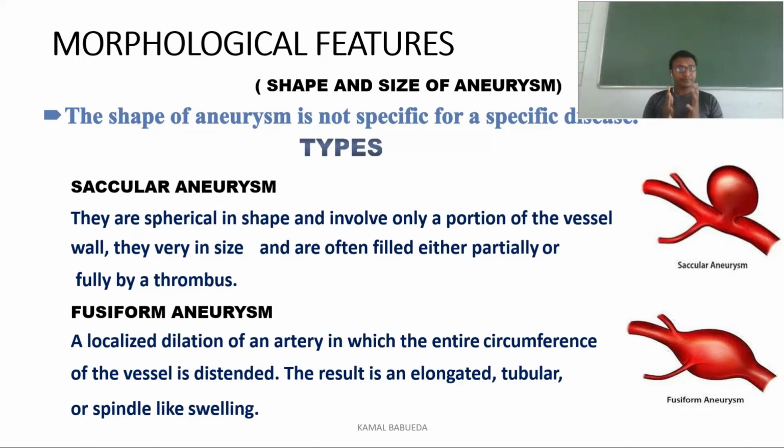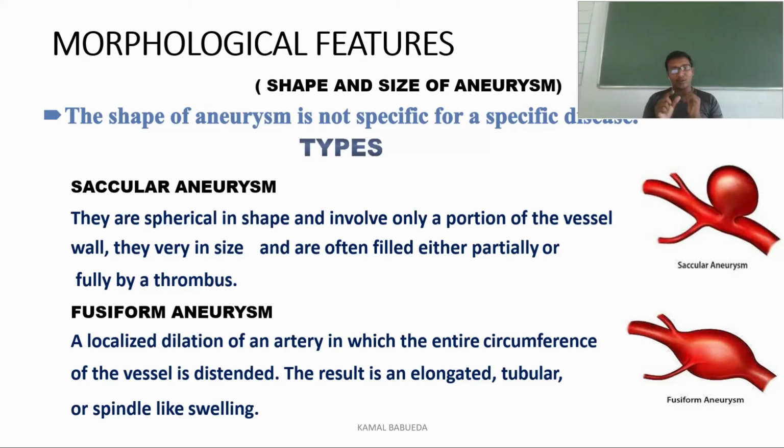So here, based on the shape, we cannot specify a specific disease. We are not saying it based on the shape, but whenever there is abnormal lodging of blood which is causing the artery to bulge, either fusiform or saccular or berry shape, based on all these shapes, we are confining it as an aneurysm.